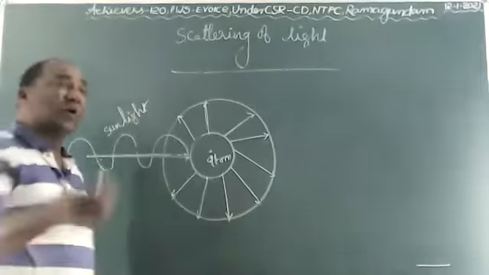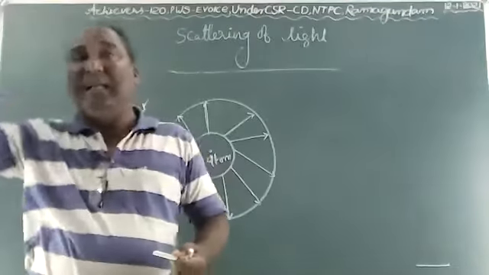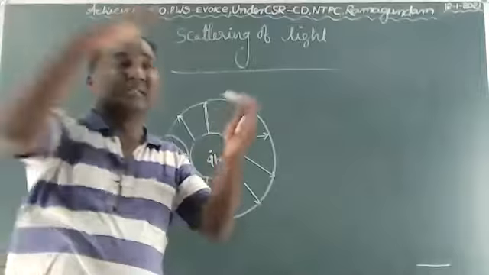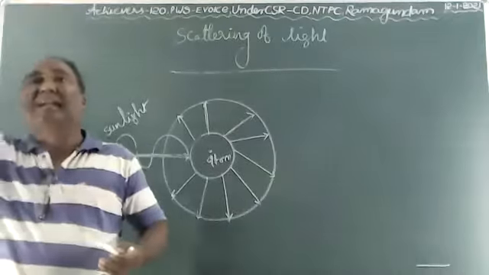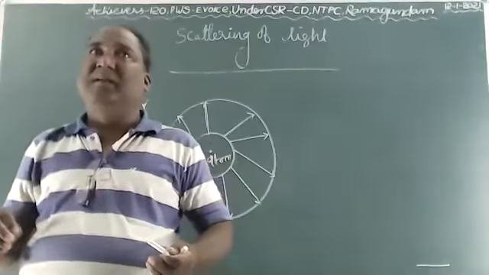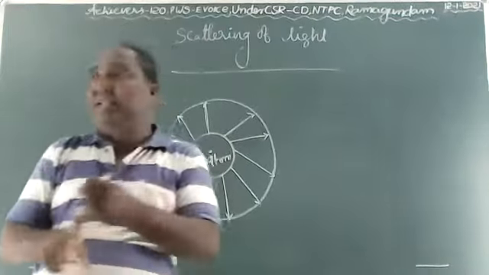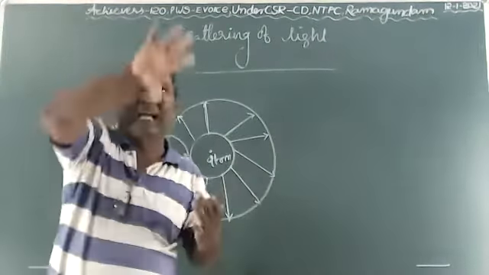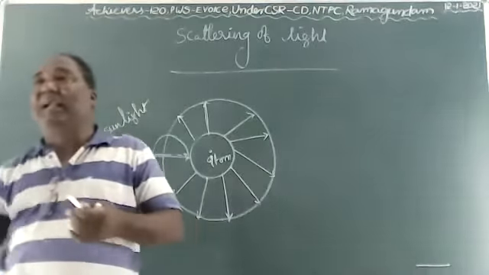So when we observe the sky in the morning, afternoon and evening sessions, at sunrise and sunset time, our sky appears in different kinds of colors. Sometimes the sky appears blue in color. Sometimes the sky appears white in color. Sometimes the sky appears red in color. Why does the sky appear in different kinds of colors? What is the main reason? What is the cause behind that?